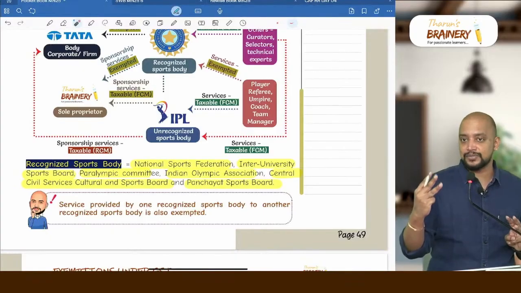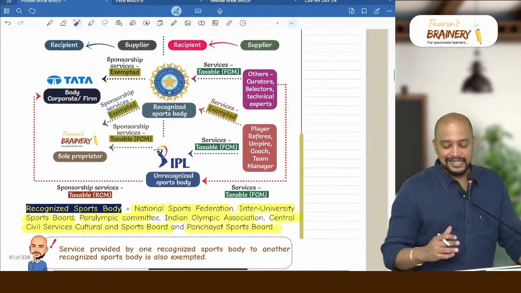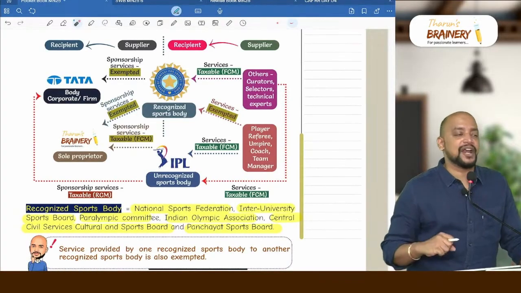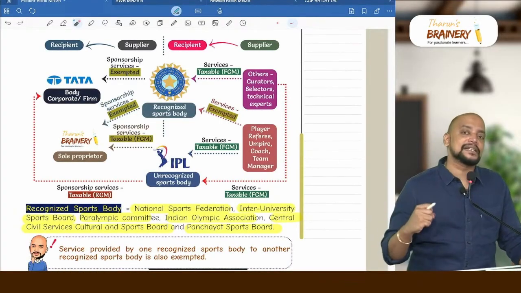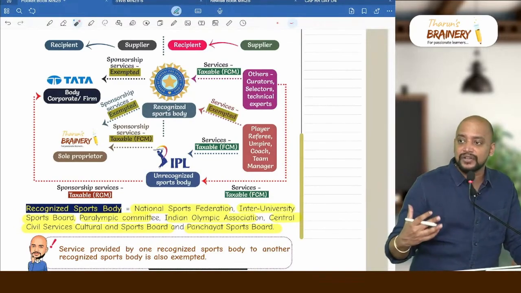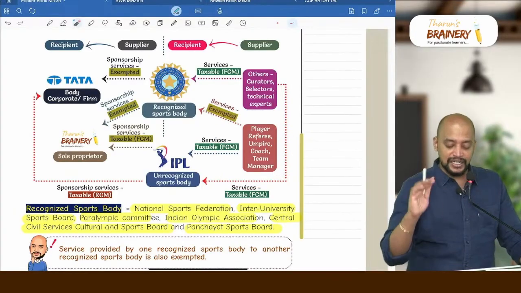These are the three exemptions with respect to services provided, sports related services. Suppose Virat Kohli is getting money for playing for an IPL franchise, whether the money will be taxable or exempted? Taxable. Suppose if he is getting money for BCCI matches, that will be exempted. Okay, because player, referee, umpire, coach and team manager.